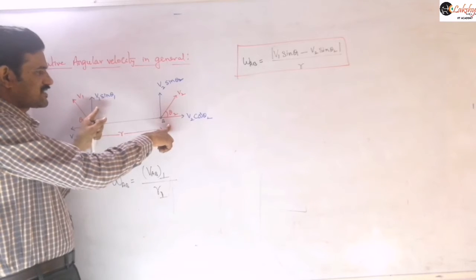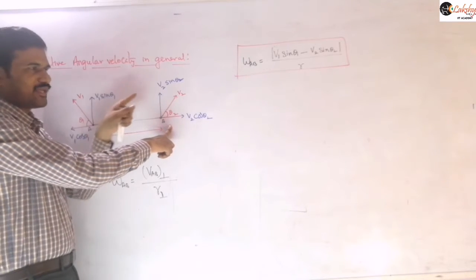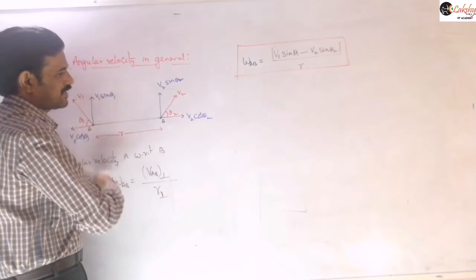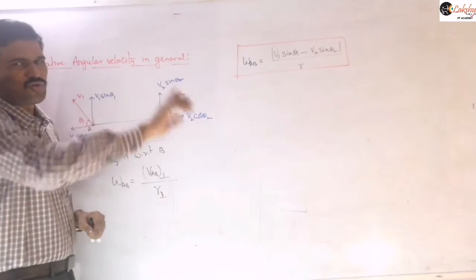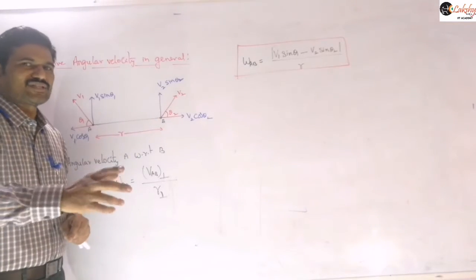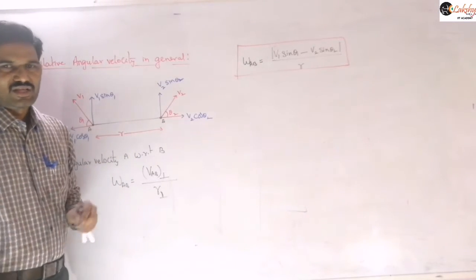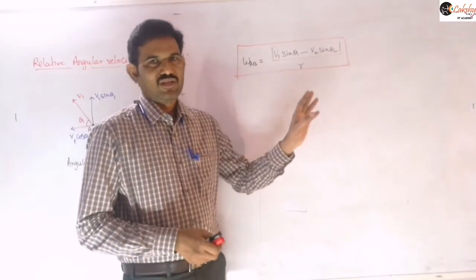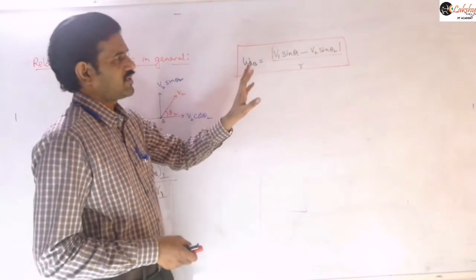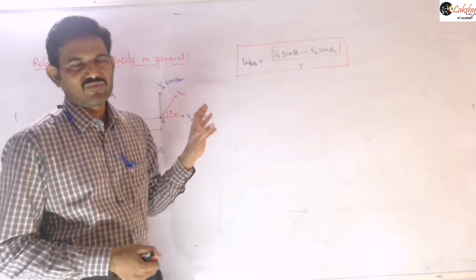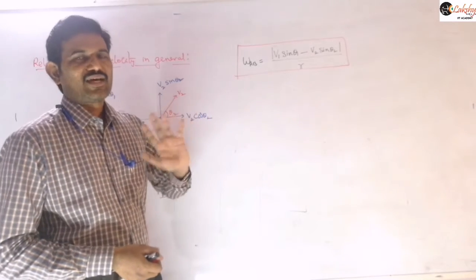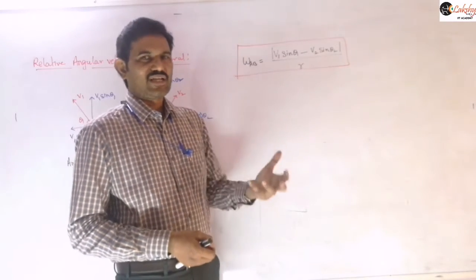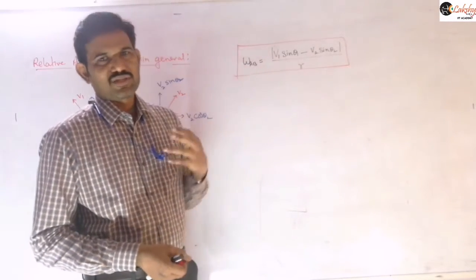If its velocity is V1 sin theta is less than that of this, then the particle appears to be revolving in its anti-clockwise direction here. So just clockwise and anti-clockwise will be different there. The magnitude will be same only. The magnitude of angular velocity will be same only. So even if you are removing that modulus, there is no confusion there. Just the directions will be opposite. If you are getting negative sign, it appears to be revolving in opposite direction there.